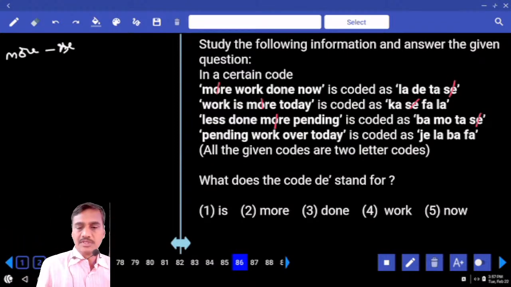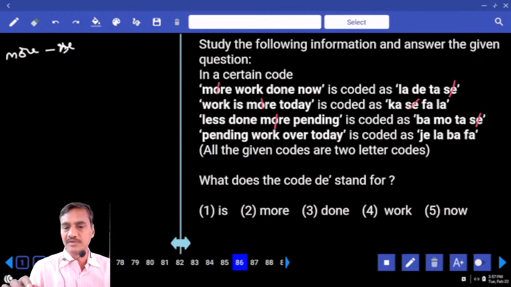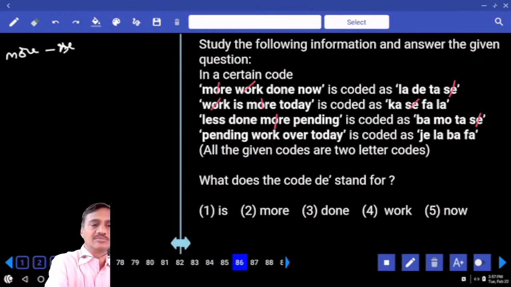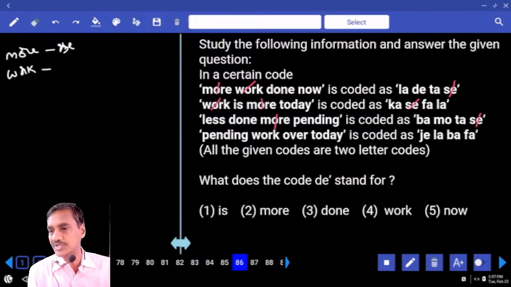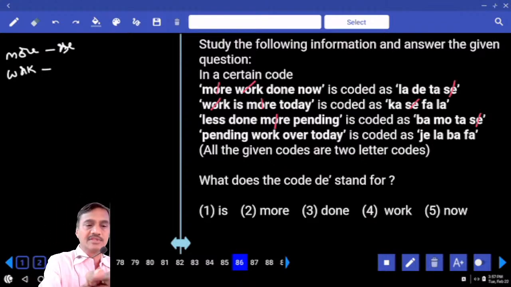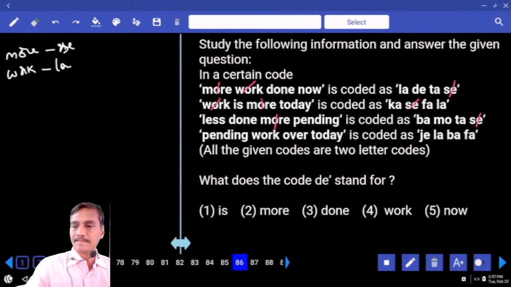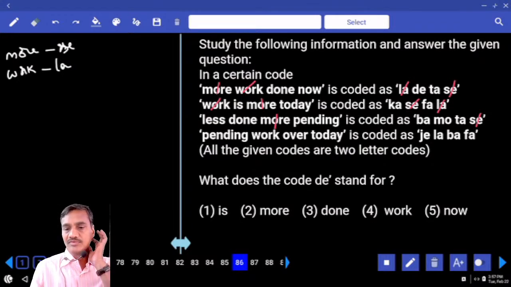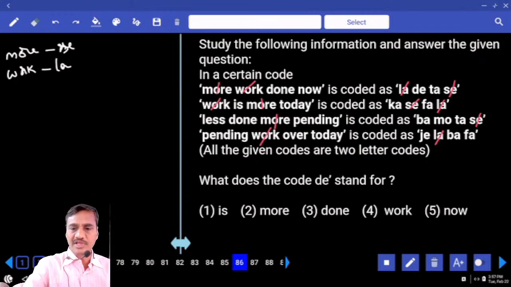More is SE. Then compare the first and the second, and work is the word that is common here. As work is common here, the code that is common between these two is LA. And the code for work is LA. Then if you compare 1 and 3, done is the word that is common here.